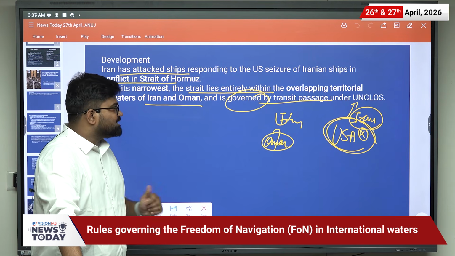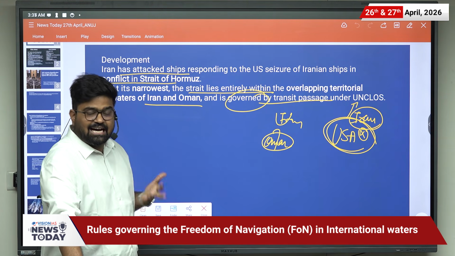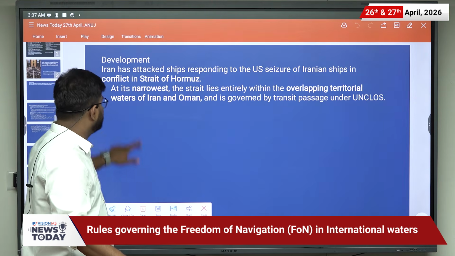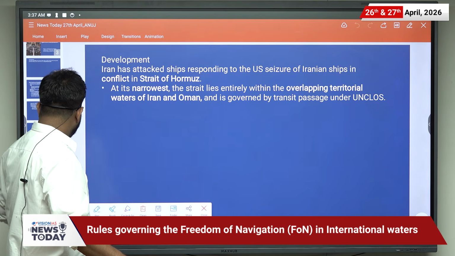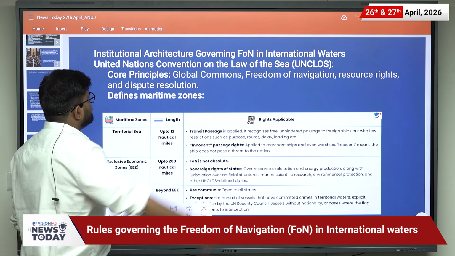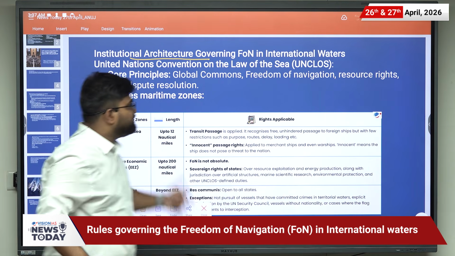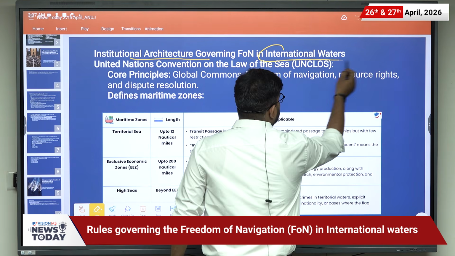Now let us discuss what are the laws which are applicable on the international waters. So, what is the institutional architecture which is governing freedom of navigation in international water?